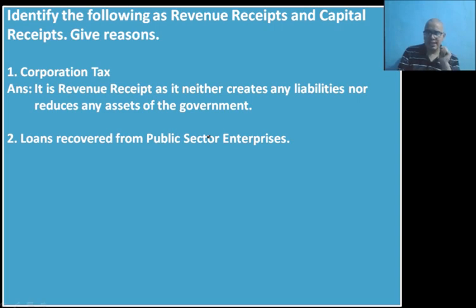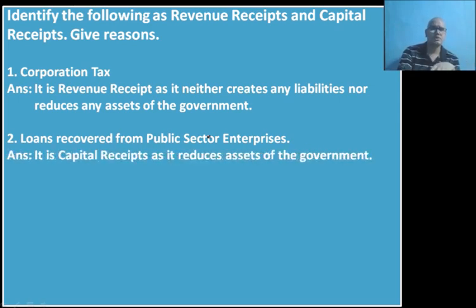Whether it is creating liability or reducing asset, you have to think, because receipt means clear receipt, isn't it? Capital receipt means clear receipt. So you have to think whether in this case the asset part is being affected or the liability part is being affected. Obviously loan is treated as an asset. As far as the central government has given the loan, it is an asset because the government is going to get back the money very soon or in a certain period of time. So here asset has been reduced.